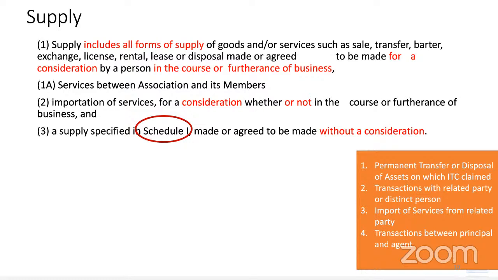All right. So now what is the arrangement between Ravish and Harshvardhan? Ravish will send the goods to Harshvardhan. Harshvardhan will sell the goods to the customers in Tamil Nadu on behalf of Ravish. Principal agent relationship established. Ravish will get profit. Harshvardhan will get commission. Perfect. Now there are two ways in which they can do the transaction.